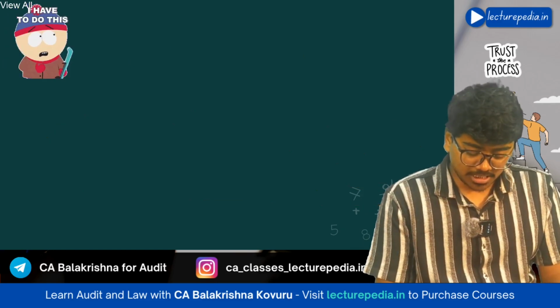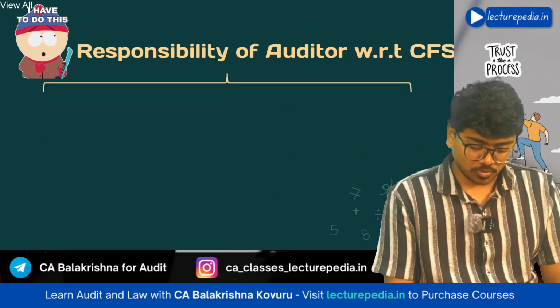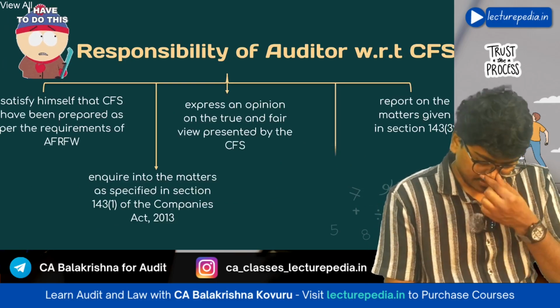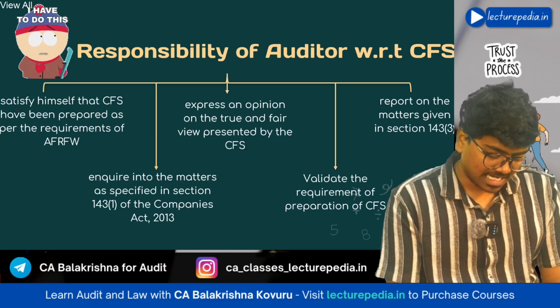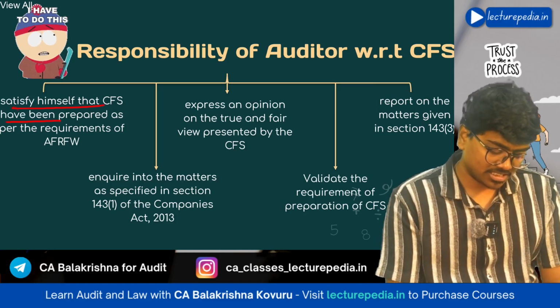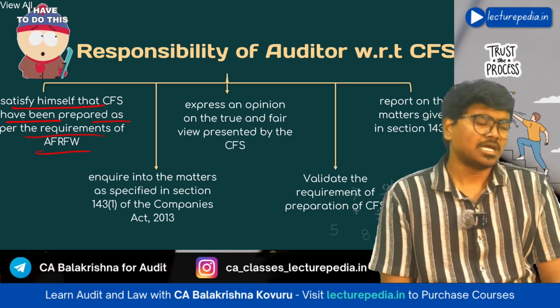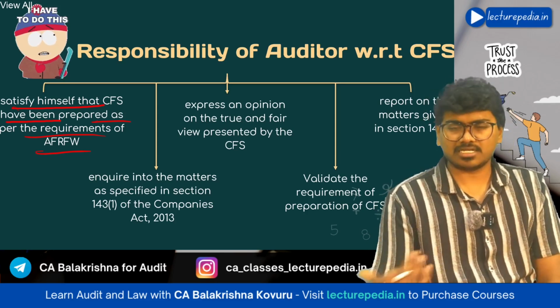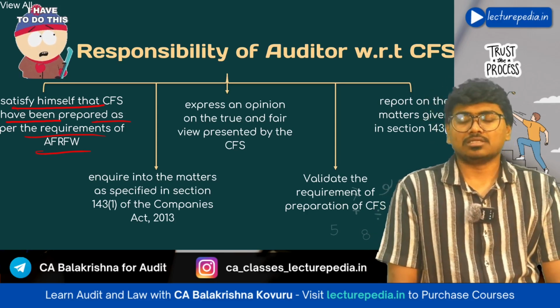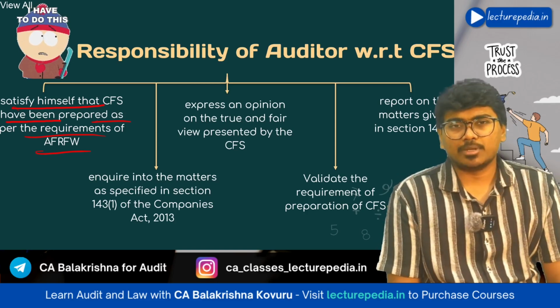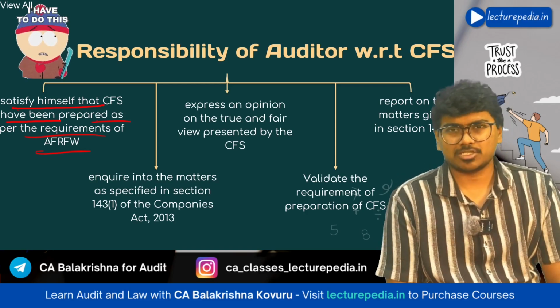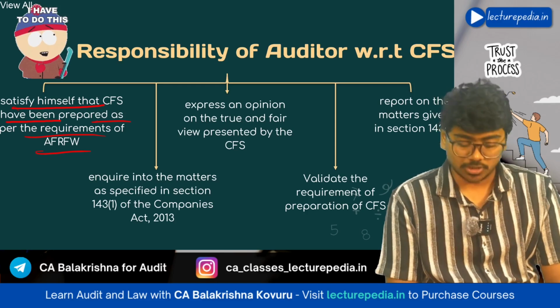Next, responsibilities of the auditor with respect to consolidated financial statements. Now, the auditor needs to satisfy himself that the consolidated financial statements have been prepared as per the applicable financial reporting framework. Applicable financial reporting framework means either Ind AS or accounting standards. The requirements of that framework must be followed for preparation of CFS, and that needs to be checked by the auditor.